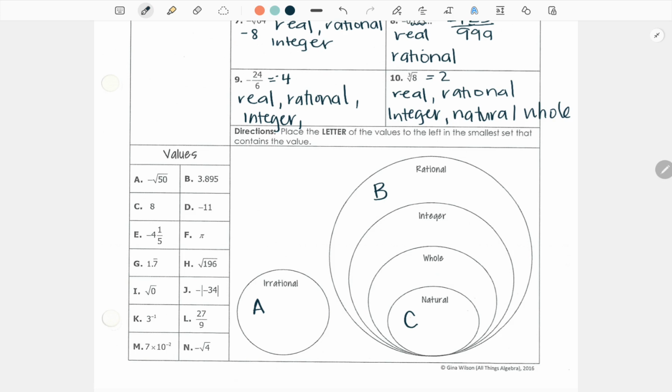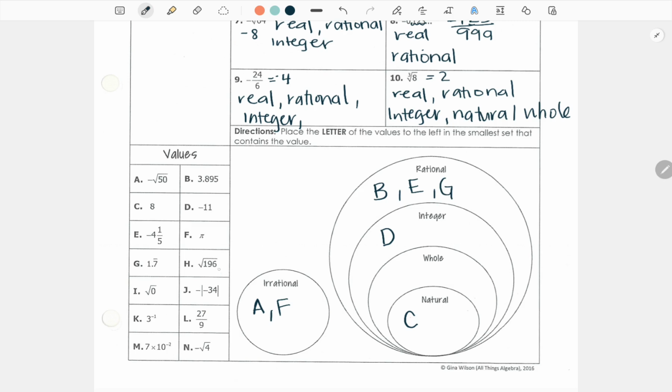D is -11. We know that D is an integer, but it can't be a whole number or a natural number. So it would go upward and out, right? This C would go all the way up and out into real numbers. E would be a rational number because it can be written as a fraction. F is pi. We know pi is irrational. G has a repeating pattern, so I know that it's definitely rational. H has a square root.